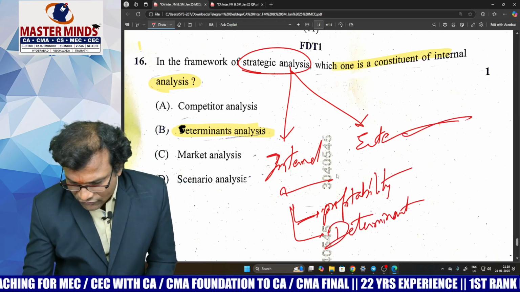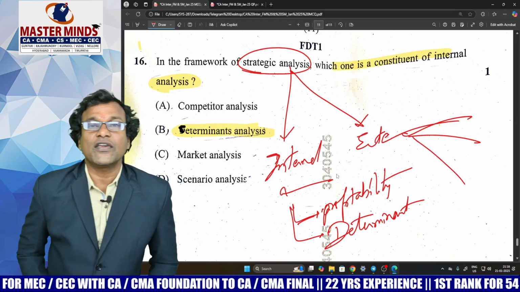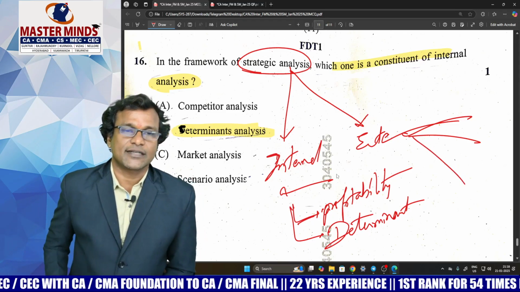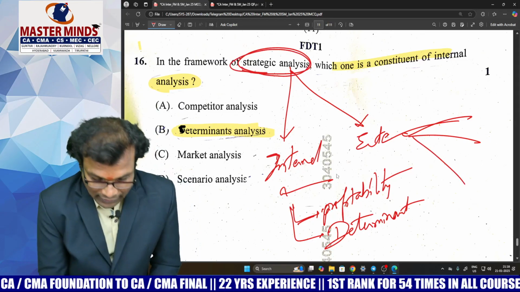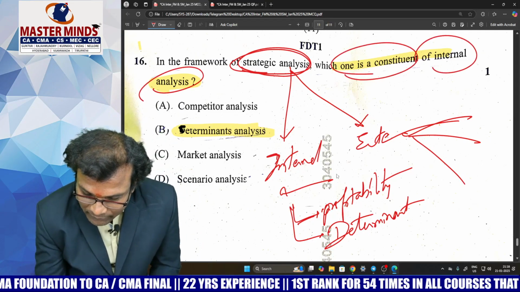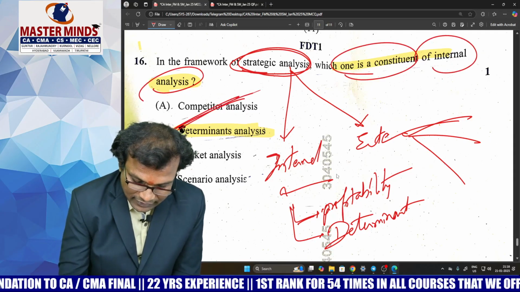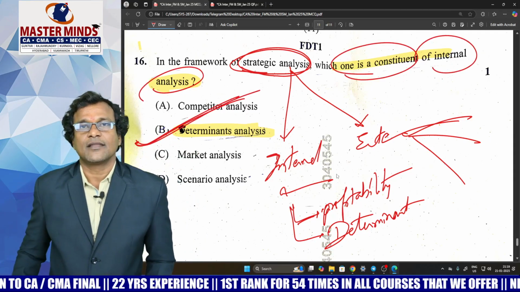Under external, you have 3 different sub-classifications like customer focus, etc. So the question is, if you are doing strategic analysis, which one is an element of internal analysis? Definitely it's determinant analysis, right?